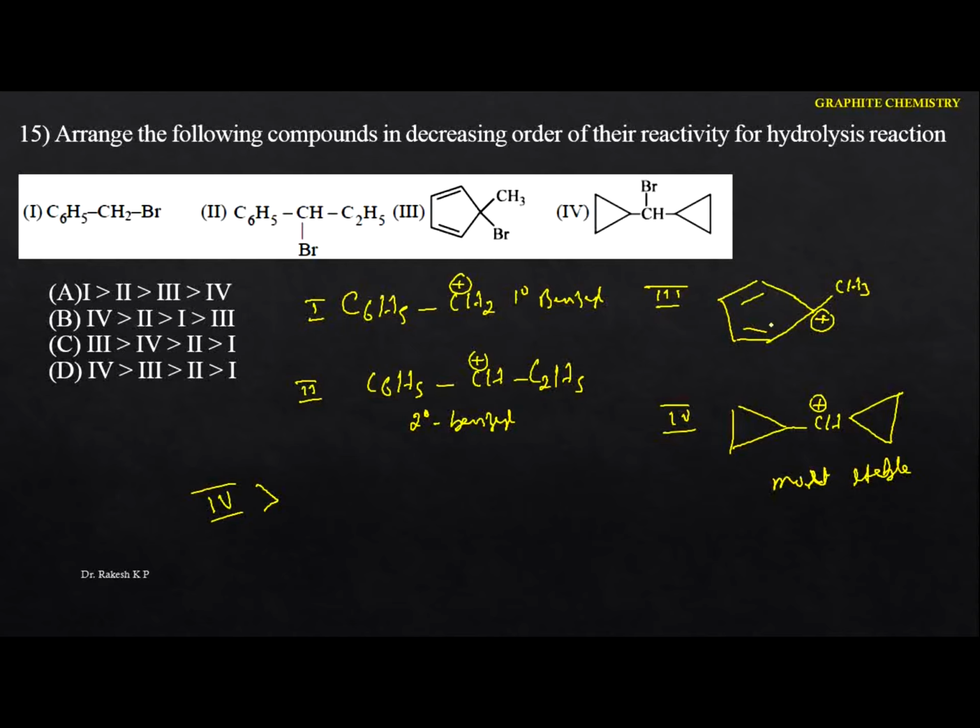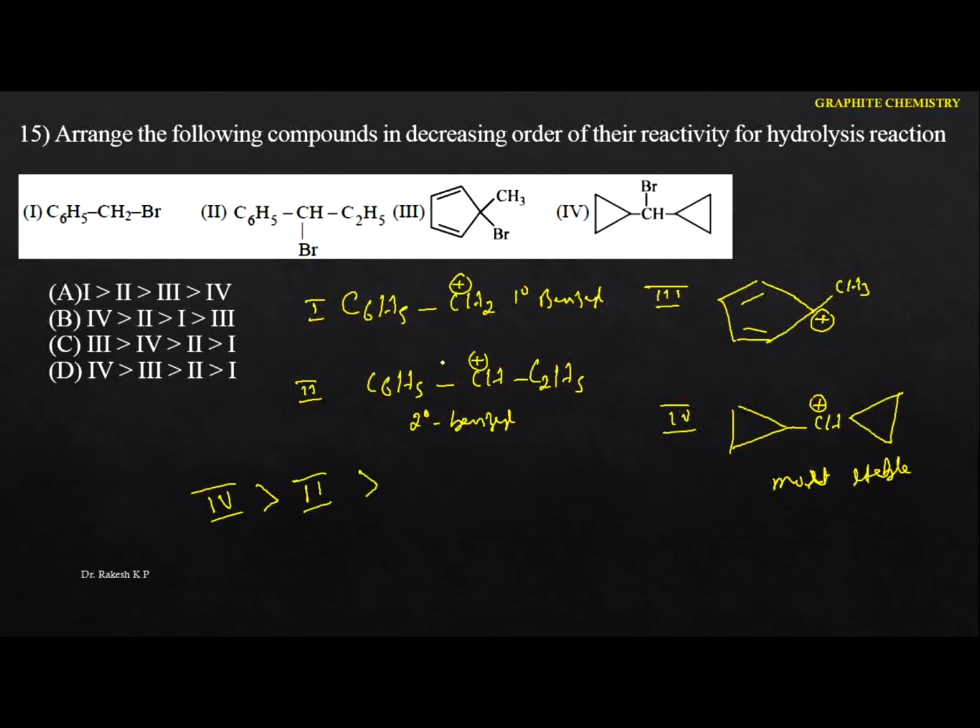But between the tertiary and the benzyl carbocation, the benzyl carbocation will be the most stable one. Just identify this one. Among the benzyl, the primary will be the least stable, the secondary will be the most stable, and the next will be the second one. See this one here. So the second will be the most stable one because of the secondary benzyl.